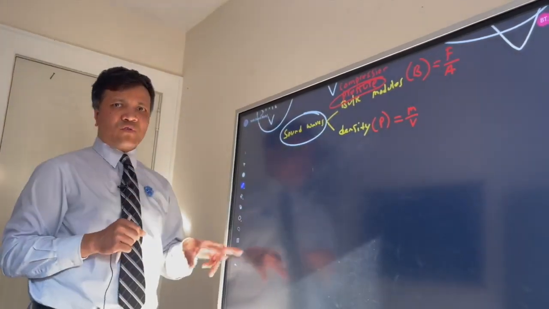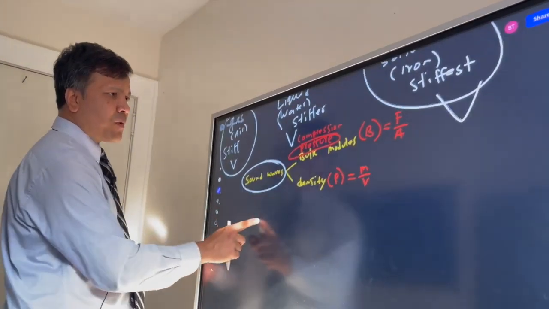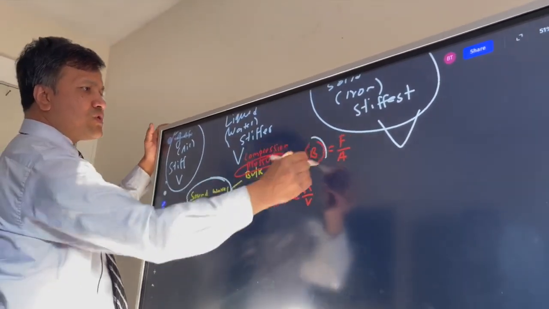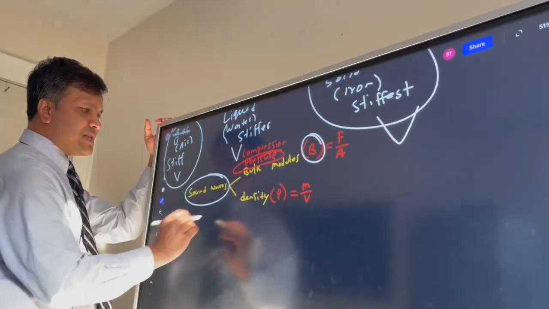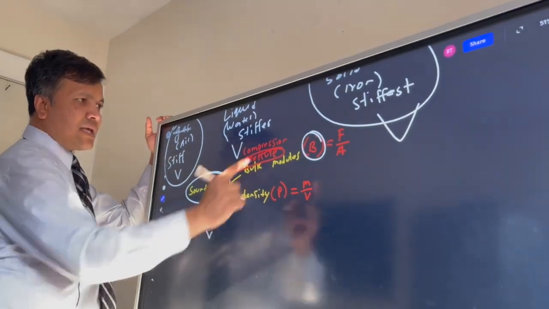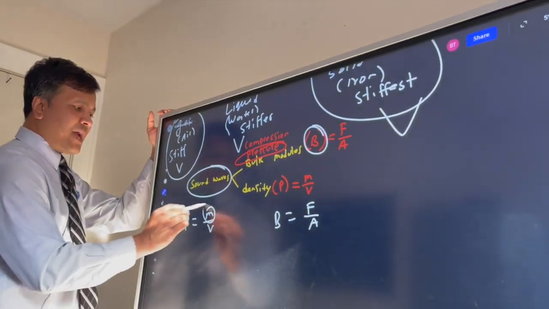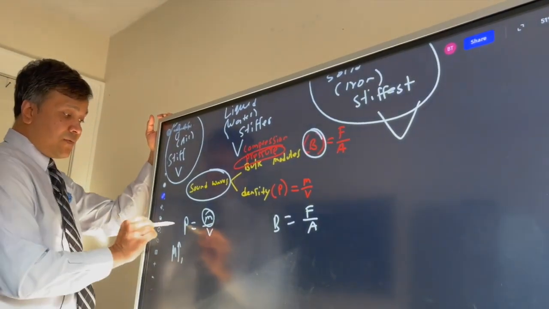So let me give you the formula. If I don't give you the formula, how can you find out? So let's find the relationship. B is, of course, the bulk modulus, and rho is density. So rho is M over V, and B is F over A. Now, if the mass goes up, then of course rho goes up.